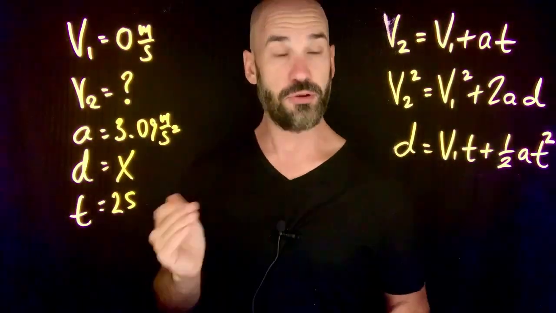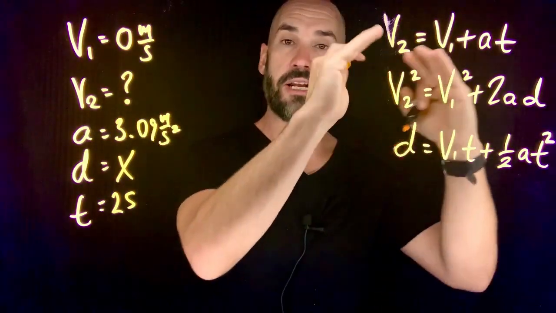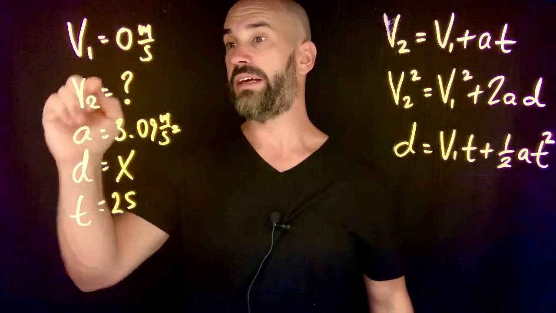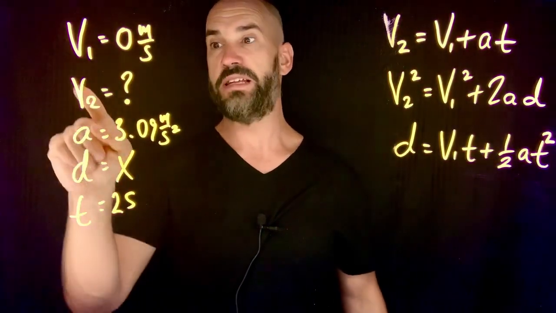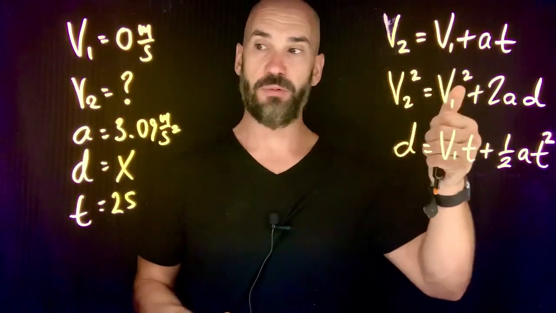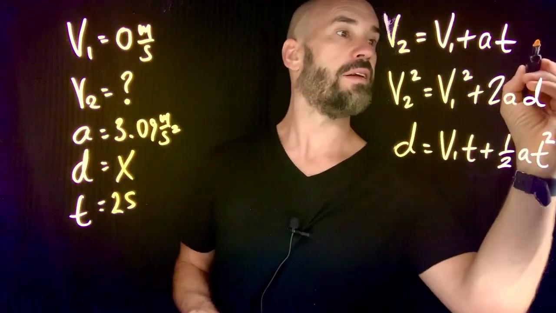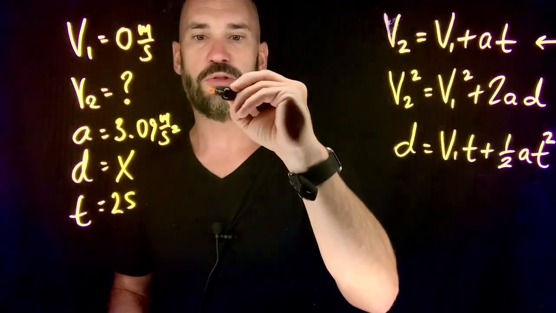Now we go to step 2 in the problem. And step 2, as you know, is to pick the right kinematic equation based on what you have and what you need. Now, we have V1, A, and T, and we need V2. Which one of these has V1, V2, A, and T? Ding, ding, ding. If you pick number 1, you are correct, okay? So we just do the same process.